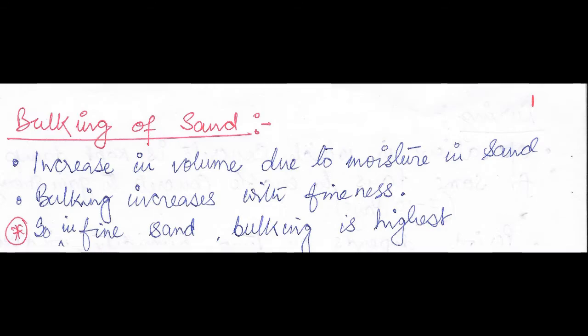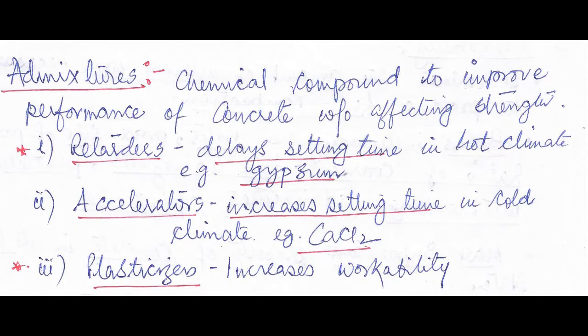Bulking of sand. Now I will discuss what is the bulking of sand. It is the increase in volume due to the moisture which is present in the sand. Bulking increases with the fineness. That means in case of a fine sand, bulking is more or it is highest. What are admixtures? Admixtures are chemical compounds which are used to improve the performance of the concrete without affecting its strength. Now admixtures can be of 3 types.